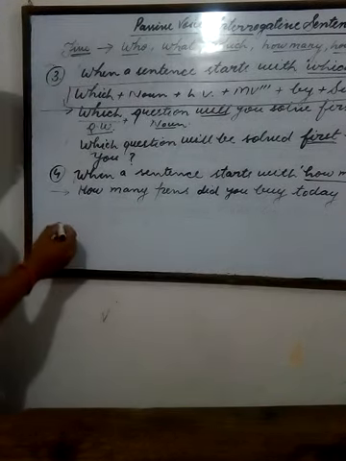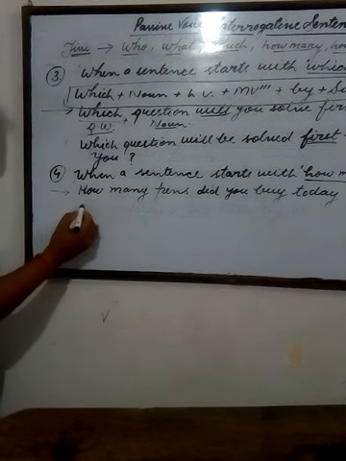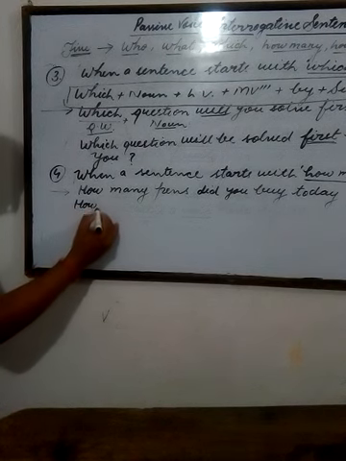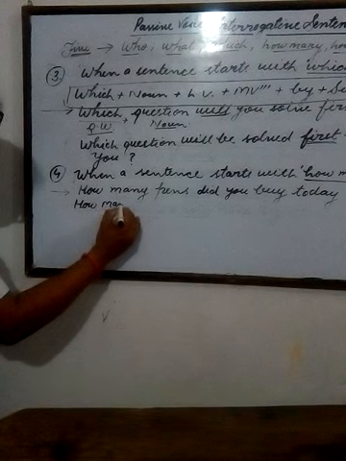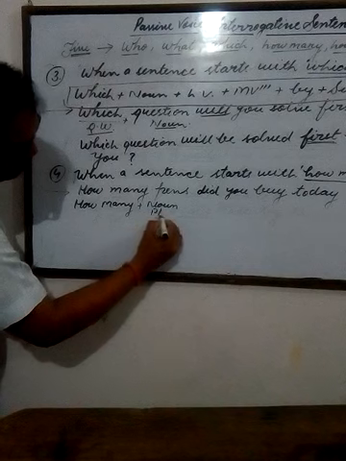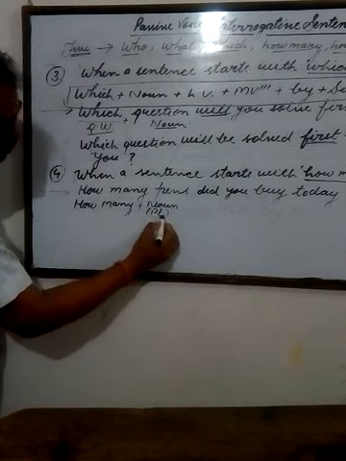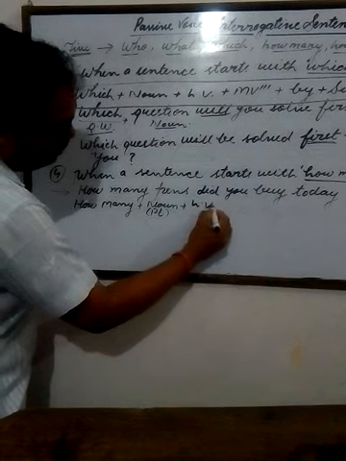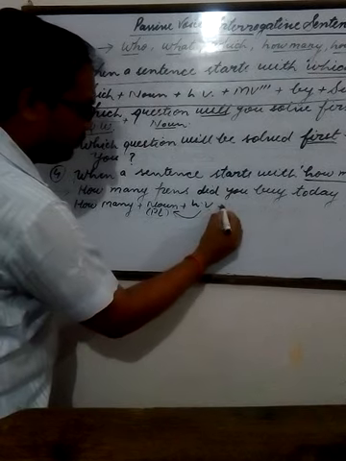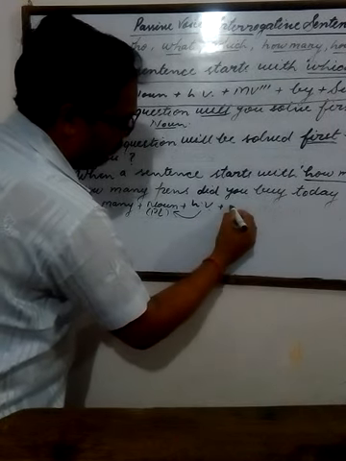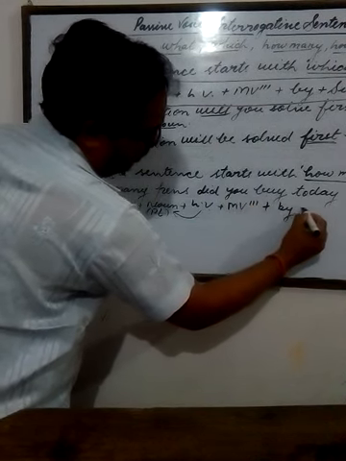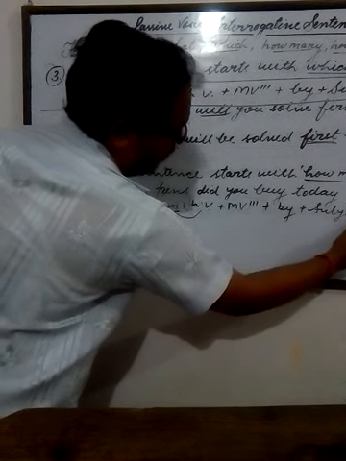When you change this sentence into passive voice, you will follow the following structure: how many plus noun, and this noun is generally in plural form. Helping verb will also be used in plural form according to this noun. Third form of the main verb plus by and subject.